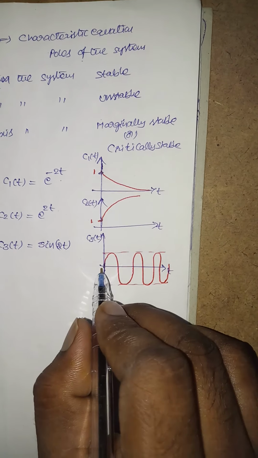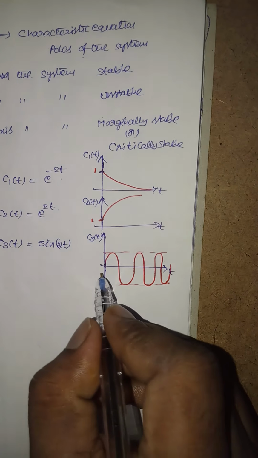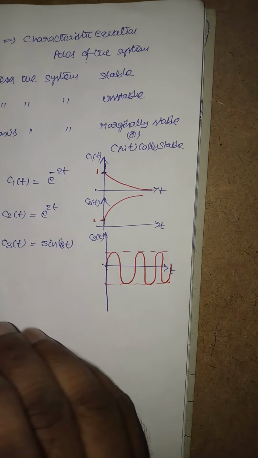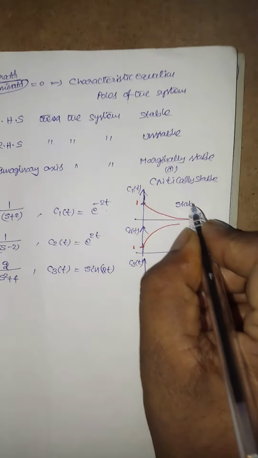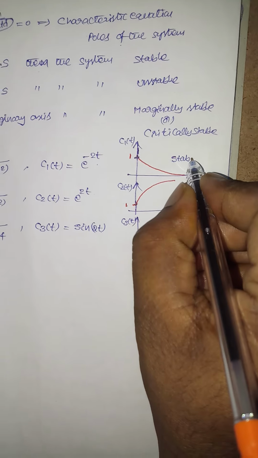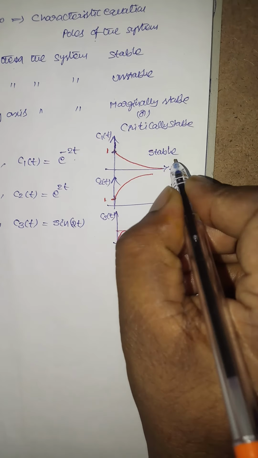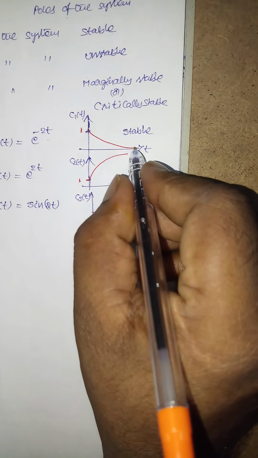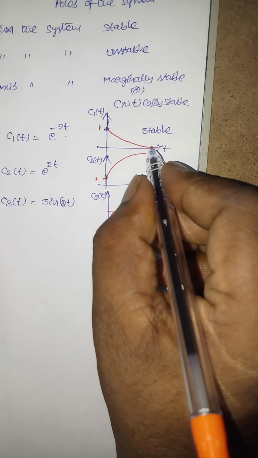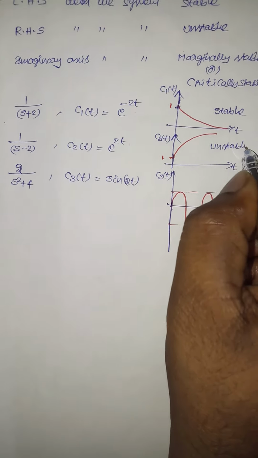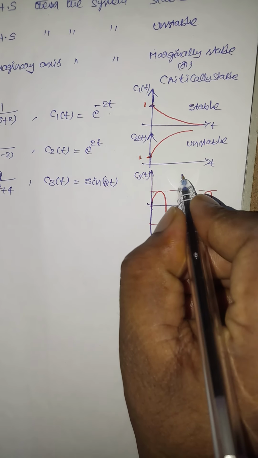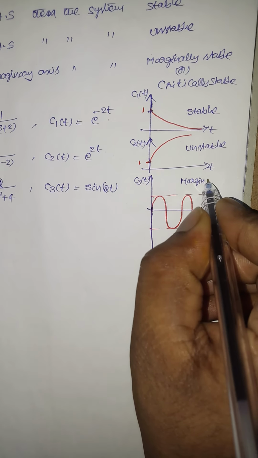That means, according to the bounded input bounded output definition, BIBO stability, the first is a stable system. Why? Because it is a bounded signal coming from the output of the system. The second is an unstable system, and the third is a marginally stable or critically stable system.